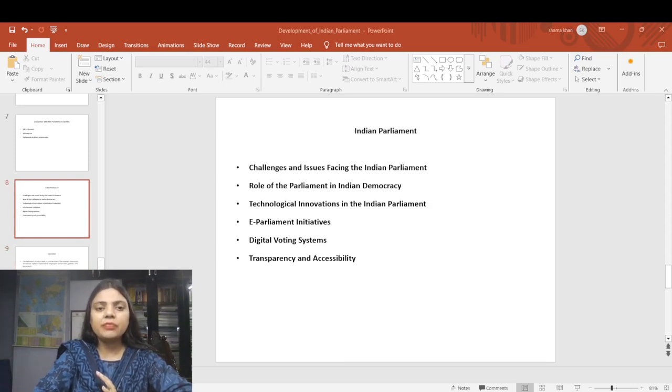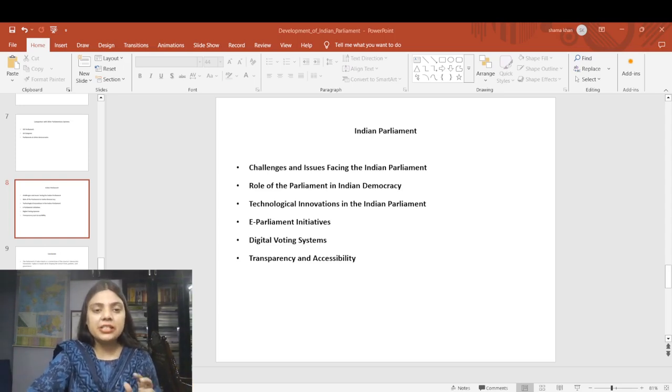The Indian Parliament faces several challenges that impact its effectiveness. Frequent disruptions and a low number of sittings hinder meaningful debate on significant legislation. Corruption and the influence of money in politics further complicate the situation. If I talk about the role of Parliament in Indian democracy, we can say the Parliament of India is a cornerstone of the country's democratic system and governance. We know already that it comprises the Lok Sabha and Rajya Sabha, and it plays a vital role in shaping and implementing legislation and representing the diverse voice of the nation, upholding the principle of democracy.